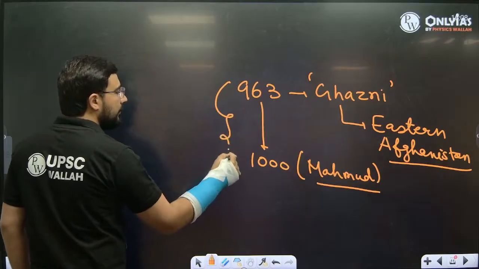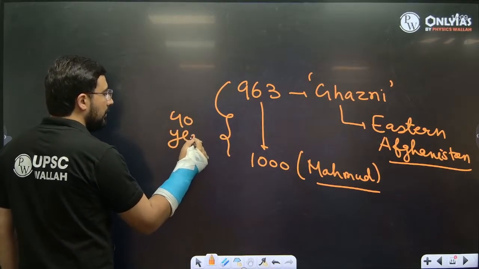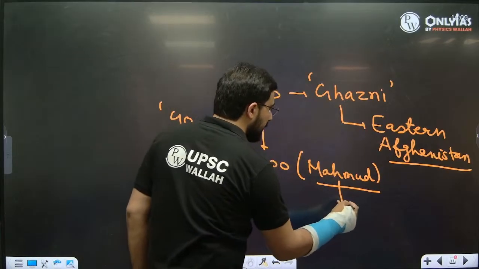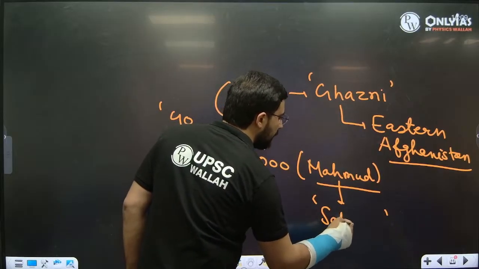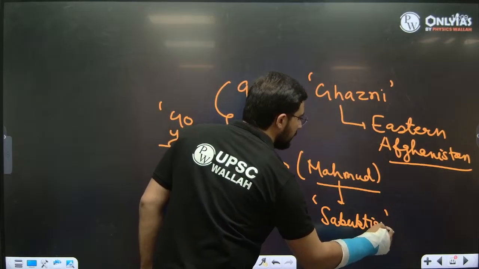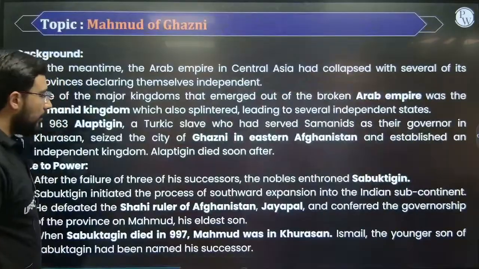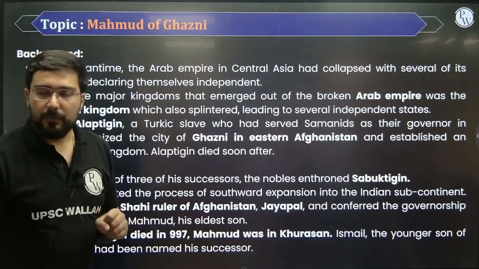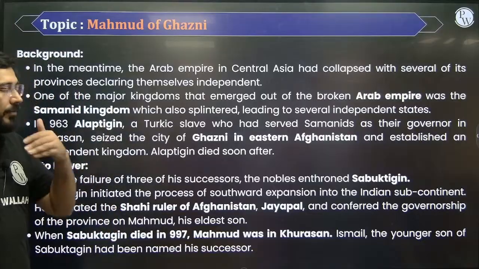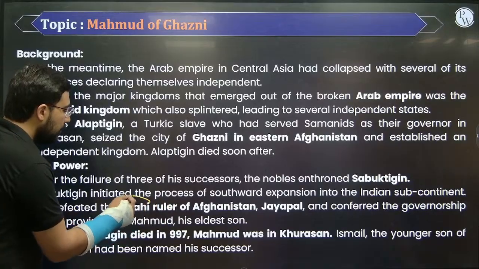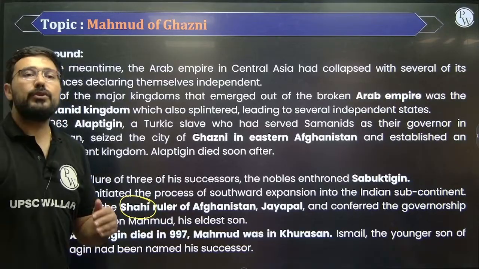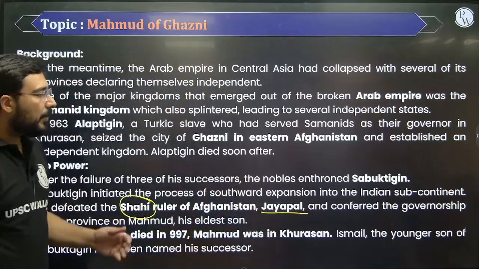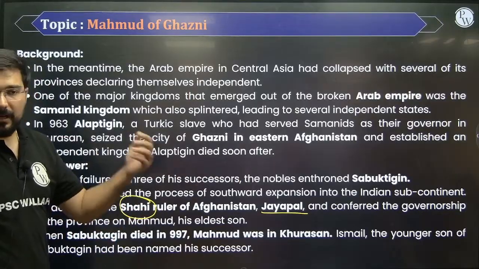Okay, so this is roughly around 40 years of rule, after which he comes to power. And Mahmud, he was the son of Tabuktigin. Now the dynasty which was ruling over the region of Pakistan at that point of time and some part of Afghanistan, इसको हम बोलते थे हिंदू शाही डायनेस्टी. The ruler who was there, his name was Jaipal. Now Jaipal was the one who was going to face the brunt of these invaders.